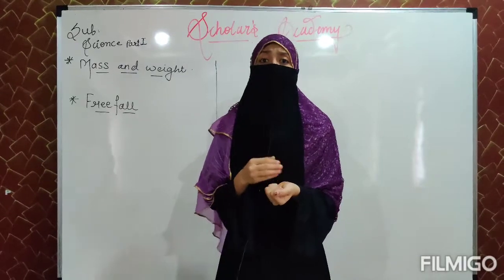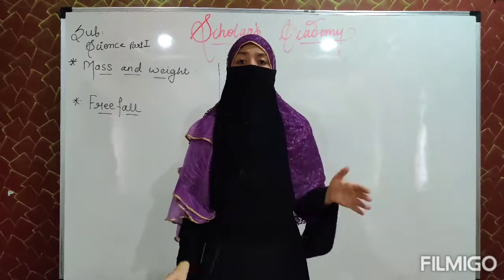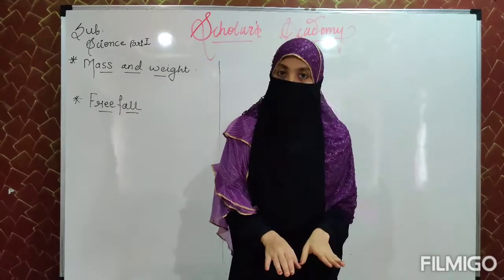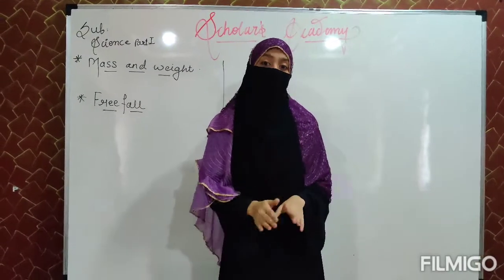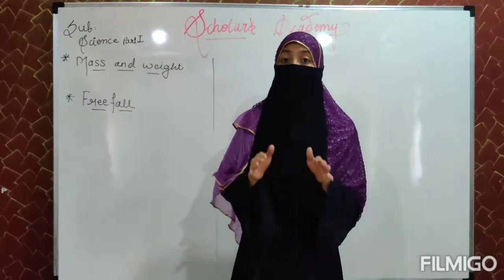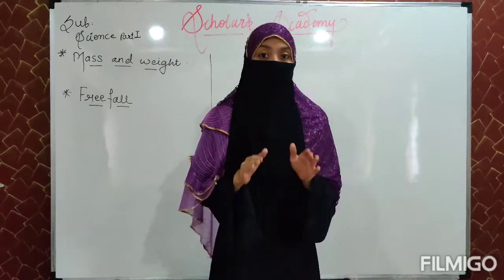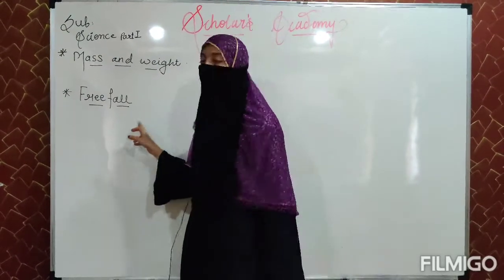But when I release the stone, when I remove my force, it will automatically fall to the ground because of the influence of gravitational force. In that condition, when any object falls under gravity alone, that fall is called free fall.